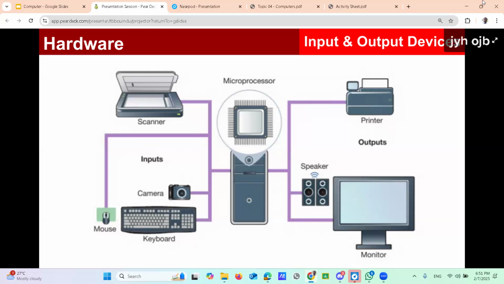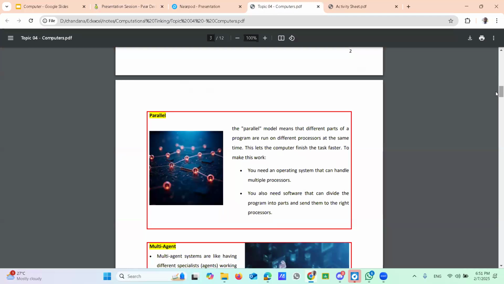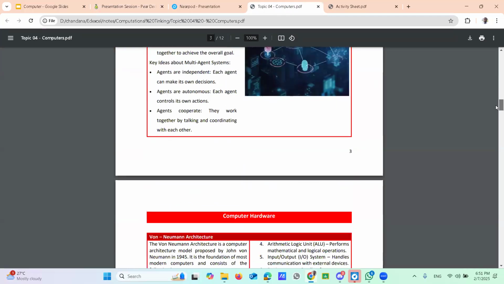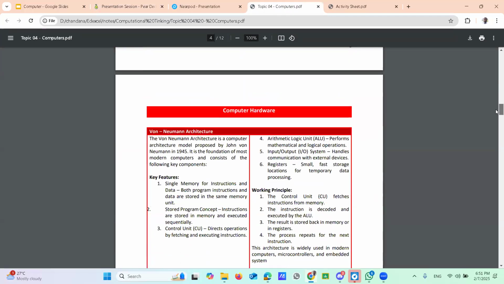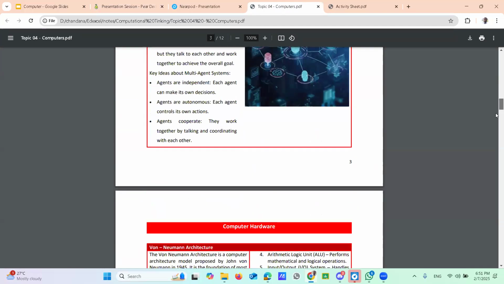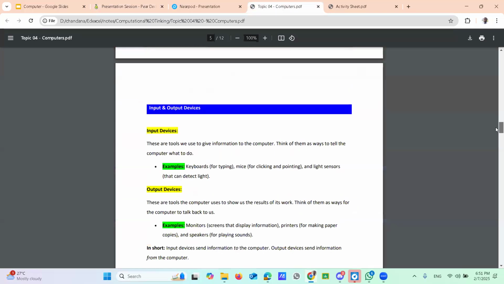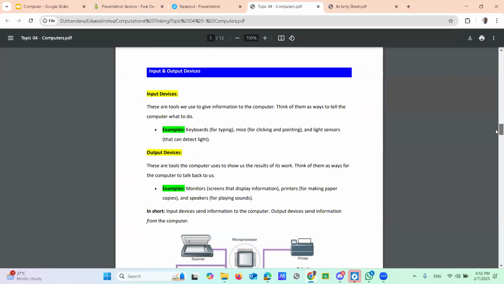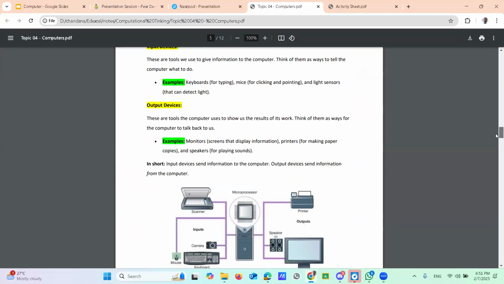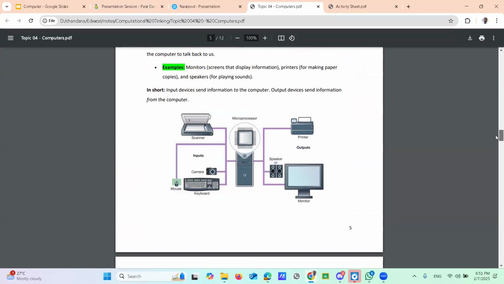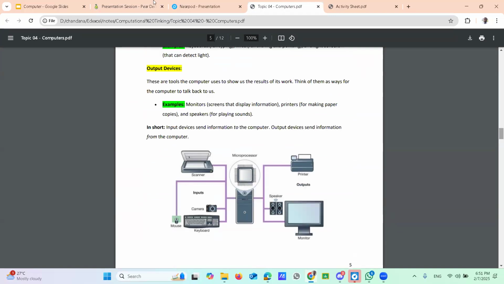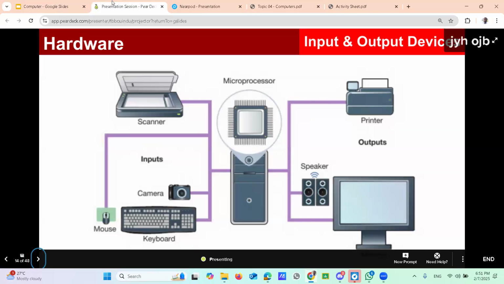The definitions of these input and output devices are available in the notes. Here again, I am showing that one. Input and output devices you can find on page number 5. The definitions, examples, and the diagram are there. Then moving to the next slide.